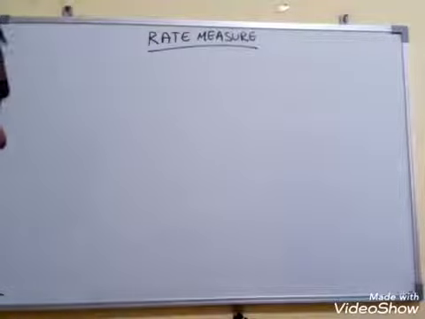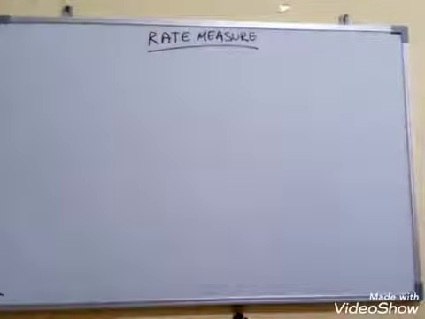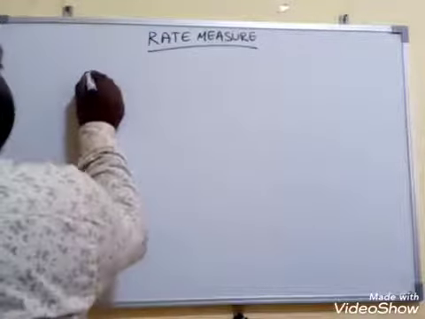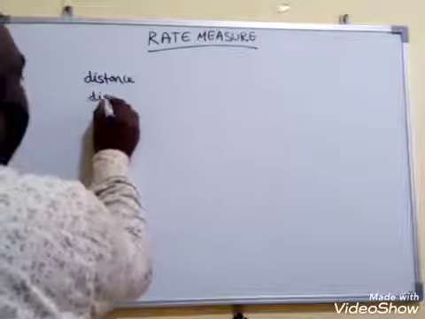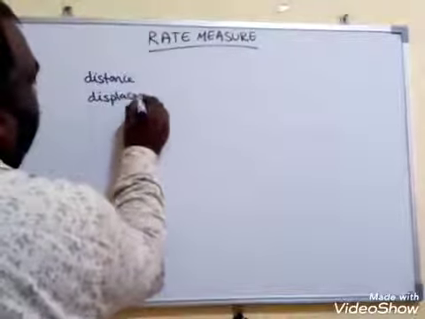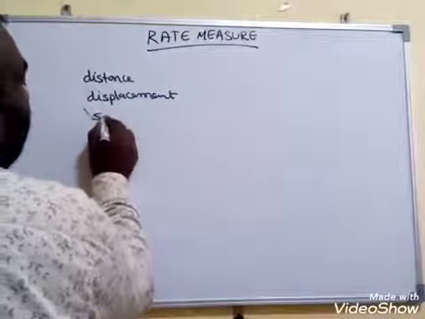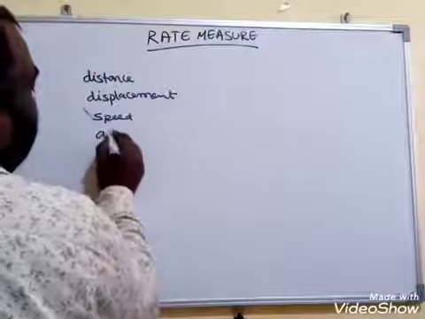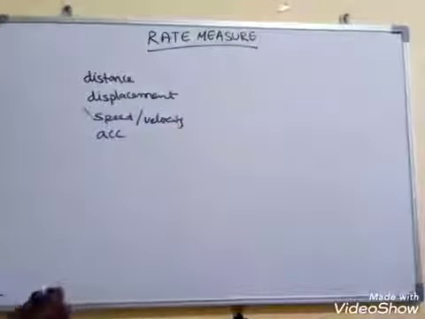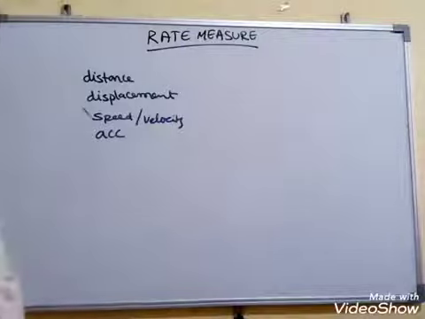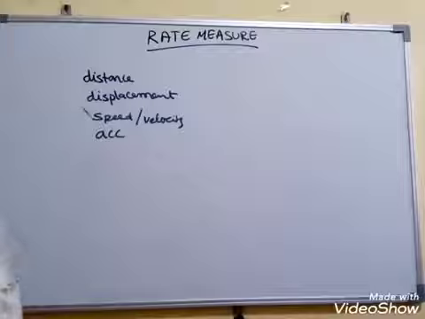Usually what you have studied about: distance, displacement, speed, velocity, acceleration. These types of terms we studied in physics.